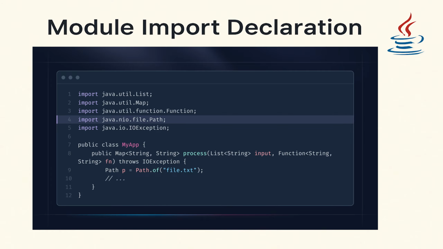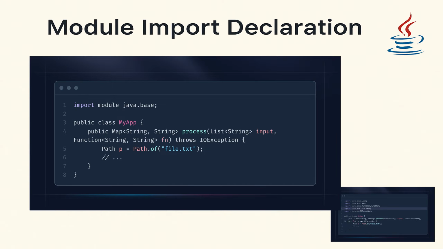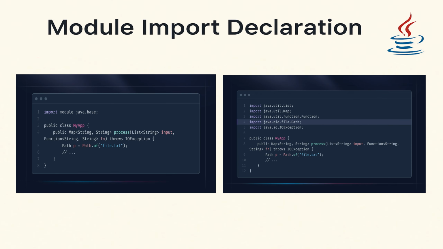But now in Java 25, module import declaration has been introduced. It imports on demand all the top level classes and interfaces from all packages exported by module M. It can be classes imported in the module directly or transitively. The good thing is it coexists with the old kind of imports. That means the single type import and wildcard package imports will still work. You can see how much cleaner the code looks after using module import.